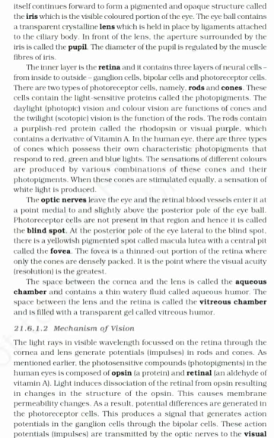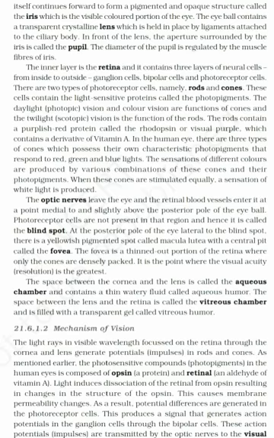There are 2 types of photoreceptor cells, namely, rods and cones. These cells contain the light-sensitive proteins called the photopigments. The daylight photopic vision and color vision are functions of cones, and the twilight scotopic vision is the function of the rods. The rods contain a purplish-red protein called the rhodopsin or visual purple, which contains a derivative of vitamin A.